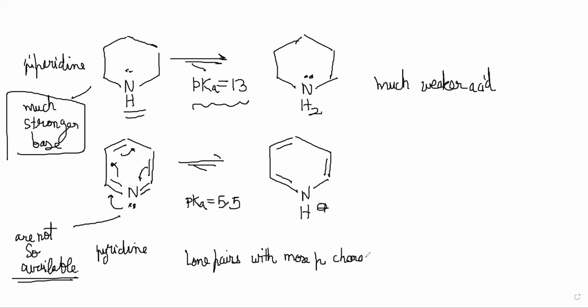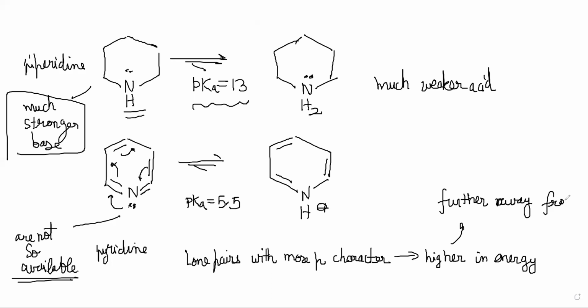So they are spending more time further away from the nucleus, and therefore they're more basic, more available for donation. Further away from nucleus, so more basic.